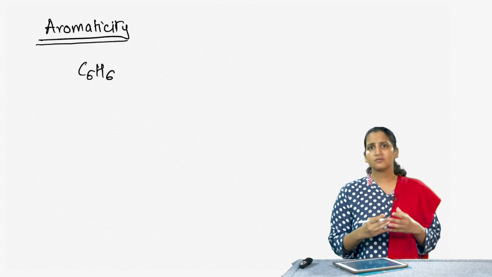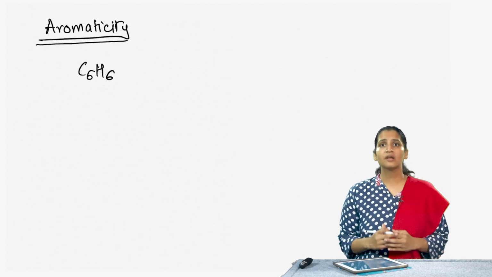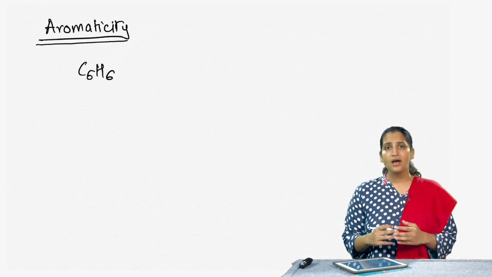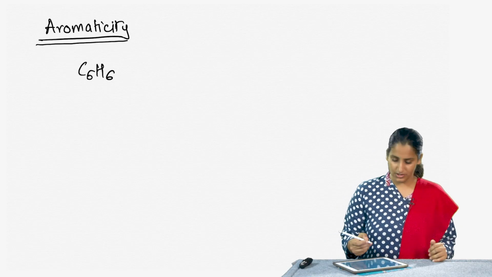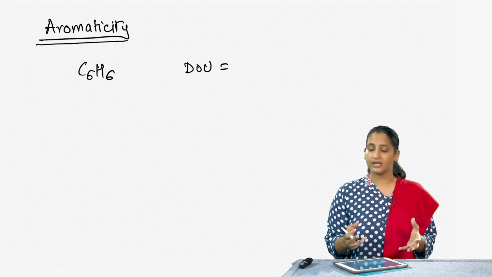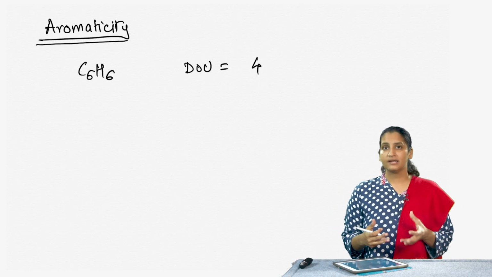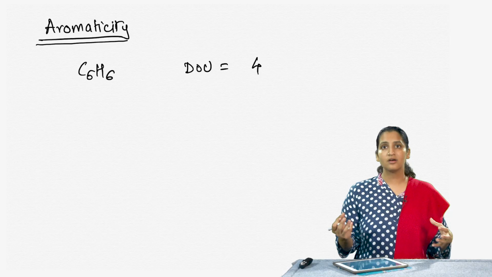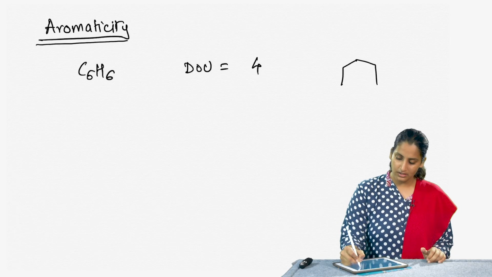So, chemists were able to figure out that this is a colorless liquid with a molecular formula of C6H6, which really suggests that it should have a high degree of unsaturation. If I figure out the degree of unsaturation for this compound, it comes out to be 4, right. Now, we know that the degree of unsaturation is because of the 3 pi bonds and the ring that exists in benzene.